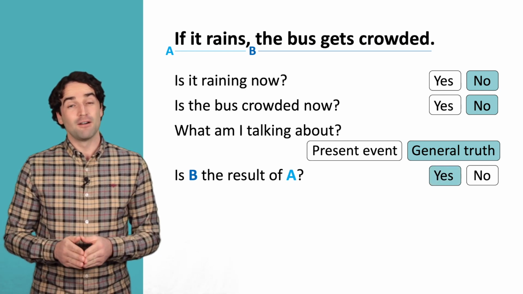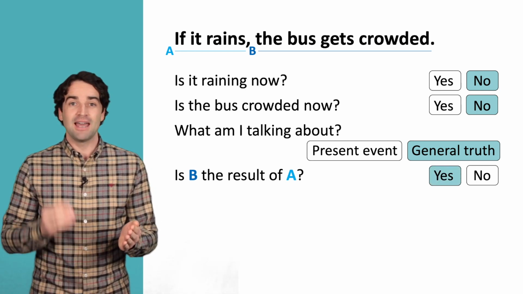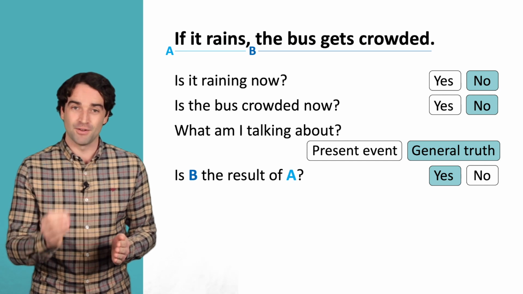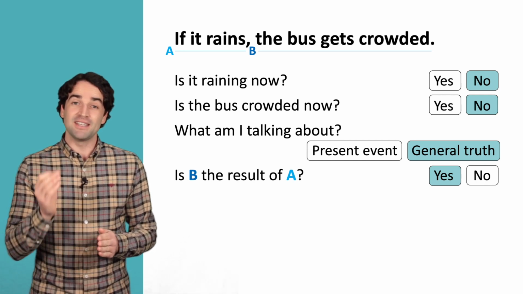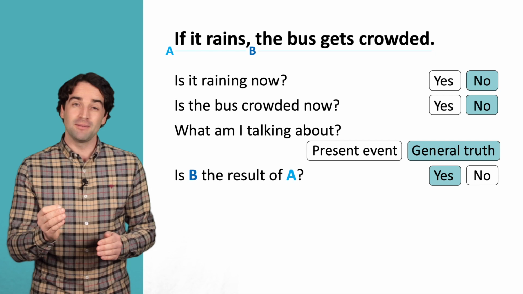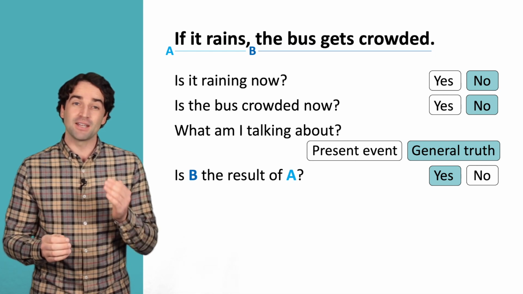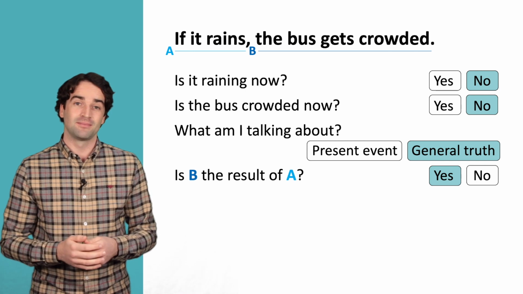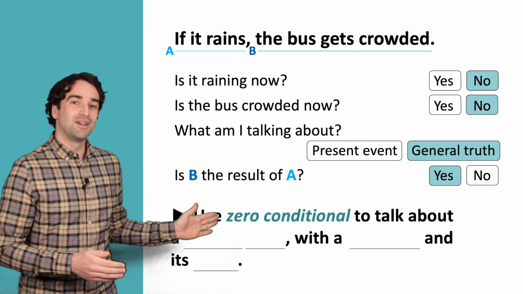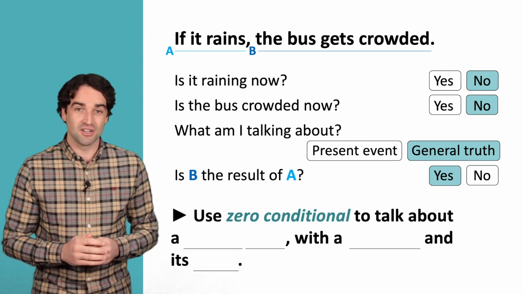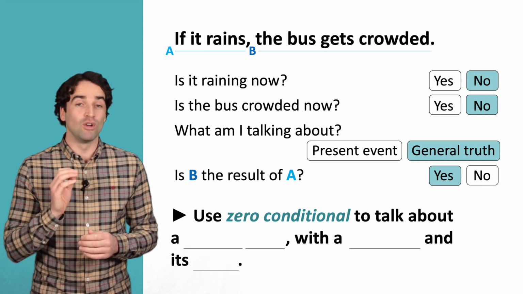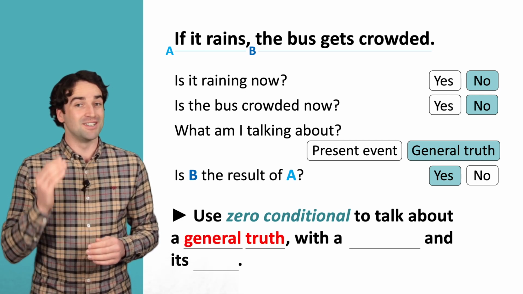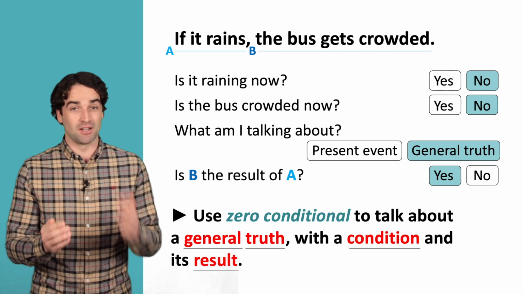Yes, it is. For B to happen, A must happen first. Raining is the first thing that must happen, and the bus getting crowded is the result that follows next. To sum up, we use the zero conditional to talk about a general truth with a condition and its result.